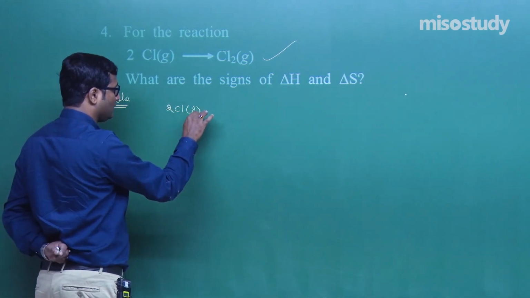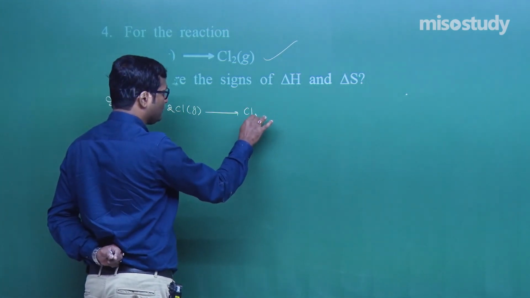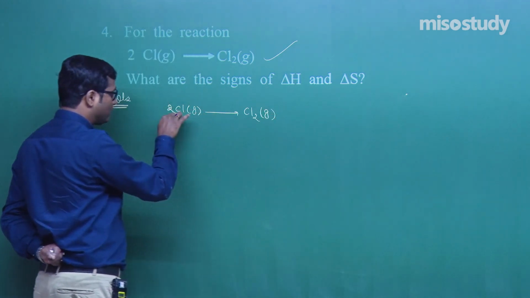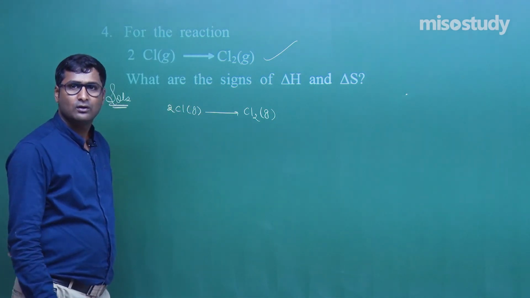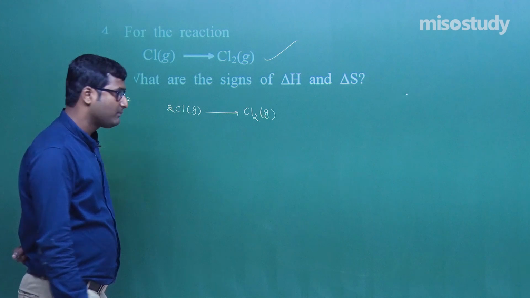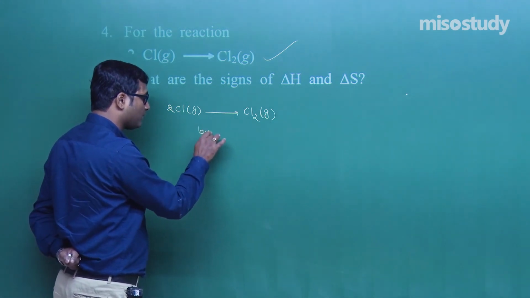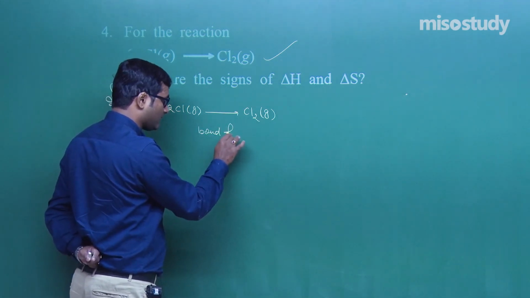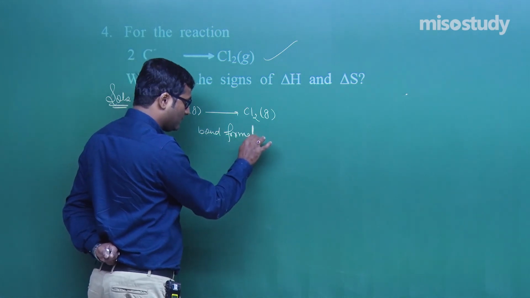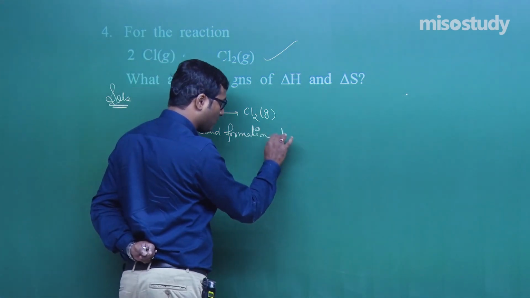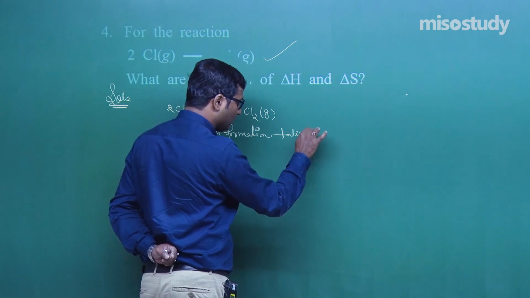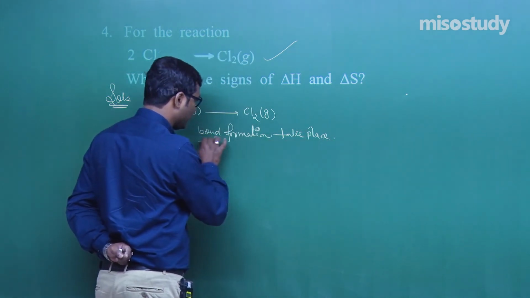2Cl converted to Cl2. That is atomic form converted to molecular form. That means to say the bond formation takes place. If there is a bond formation, then what will happen? It's very simple.